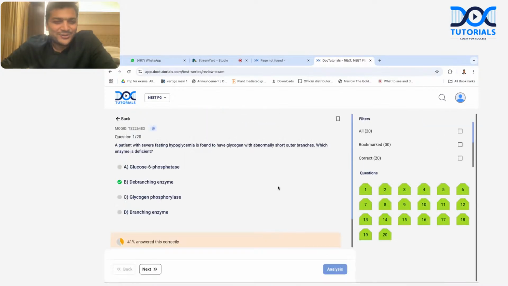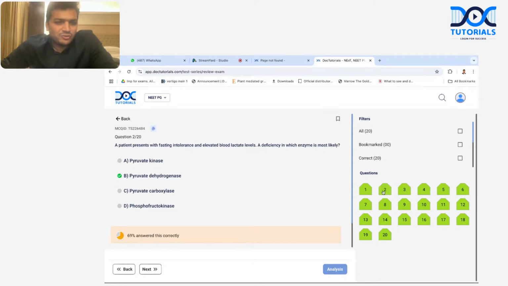Let's quickly review actually. In this question, I was very sure there is no problem. A shorter outer branch is there, and hypoglycemia. The moment I see hypoglycemia, I will go for two answers: either it is von Gierke or it is Cori disease, and because they have written something about the branches, I will go with Cori. No problem. A patient presents with elevated lactate level and hypoglycemia. What is happening is basically, in the elevated lactate level, glucose is converting into pyruvate.